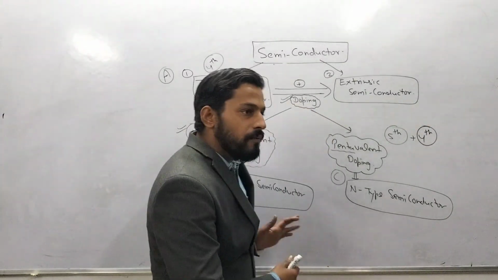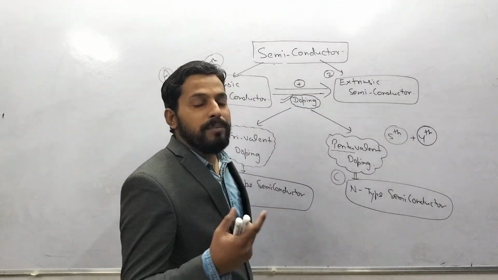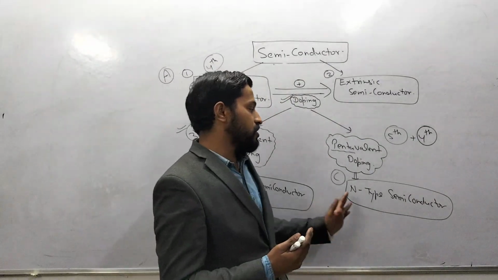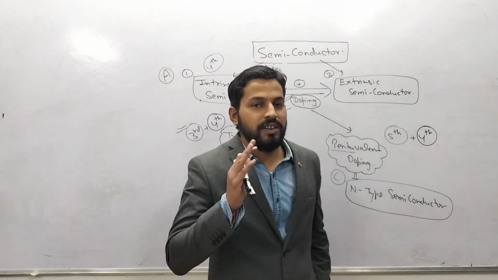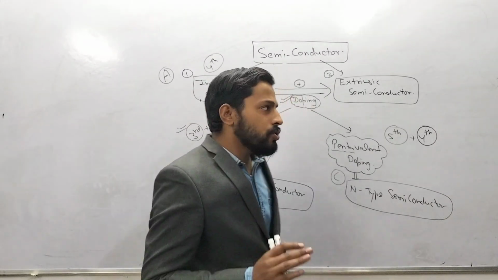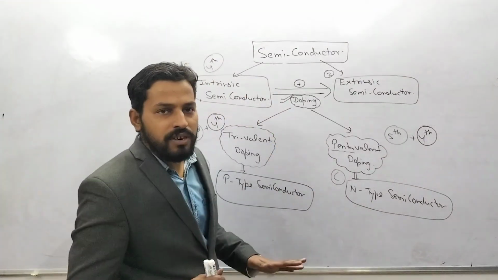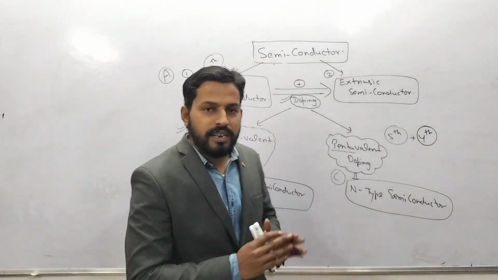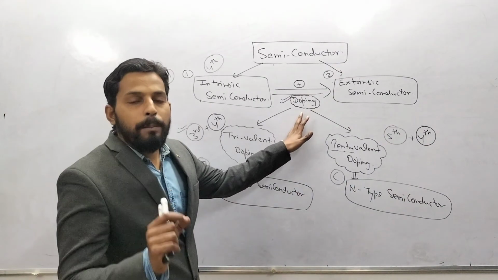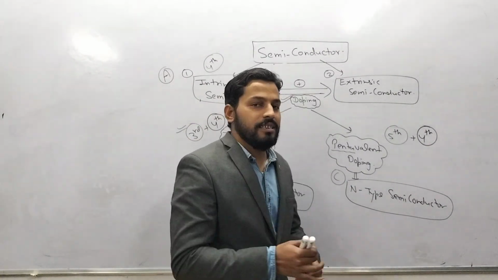In the discussion of p-type semiconductor, we will see its properties, how it shows majority and minority carriers, and in the same way in n-type semiconductor we can define majority and minority. It is another topic. So in today's class we have discussed the basic semiconductor, the types of semiconductor, and the process of doping. Doping is a process of adding impurity in intrinsic semiconductor.